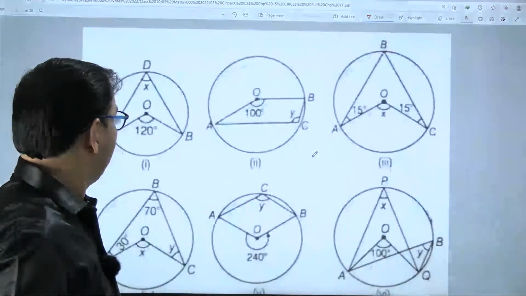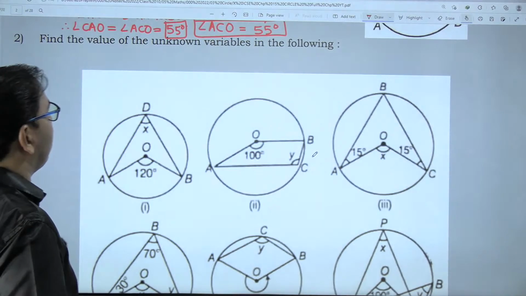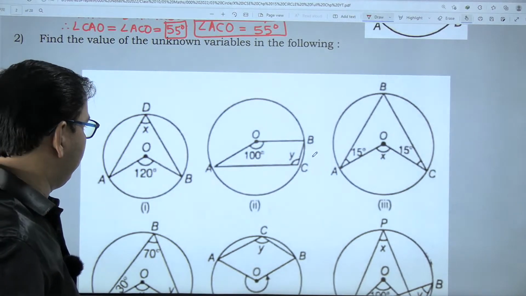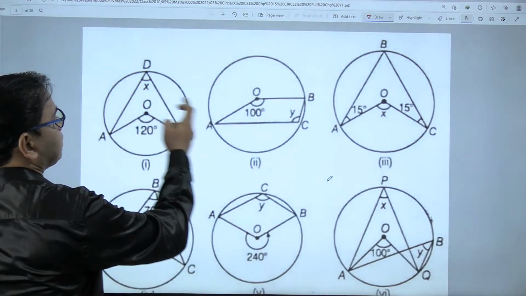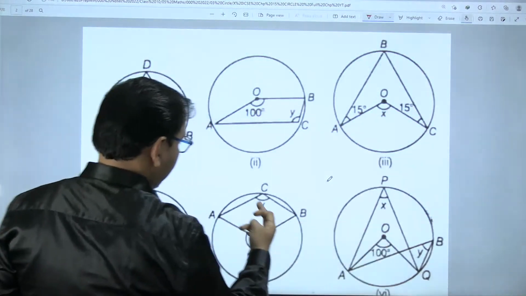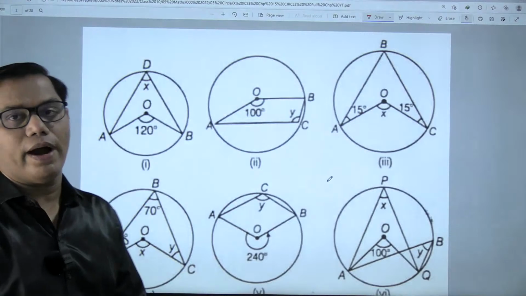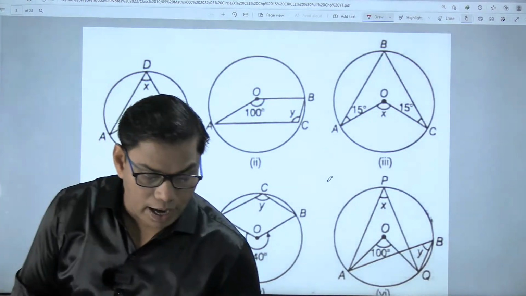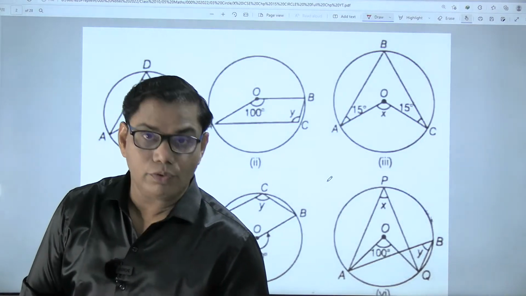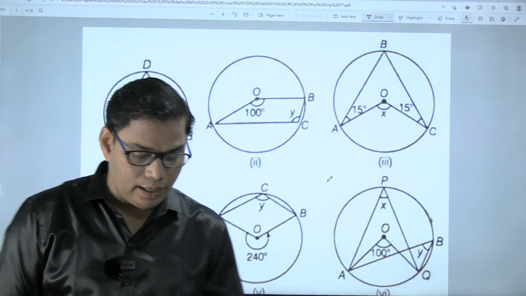Base angles are equal. Very good. Now see, find the value of the unknown variable. So here the variables are what? X, Y, X, X, Y. So we have to find the value of the unknown variables, that means the value of X and Y.